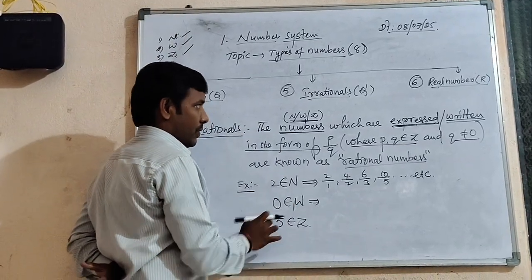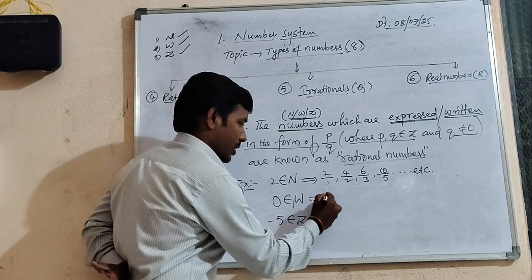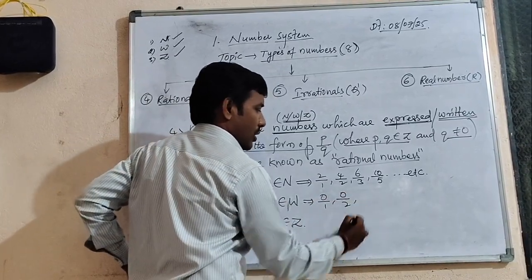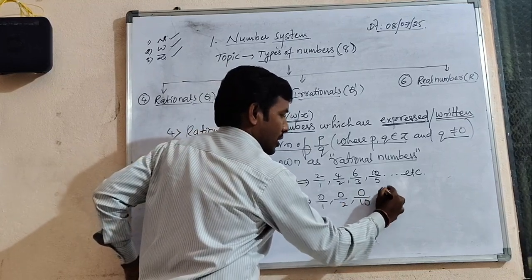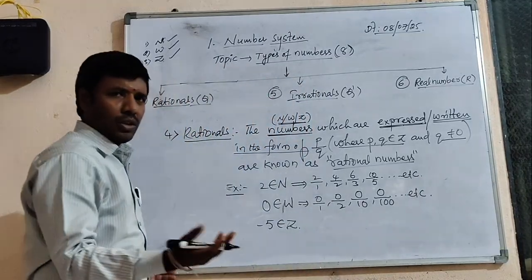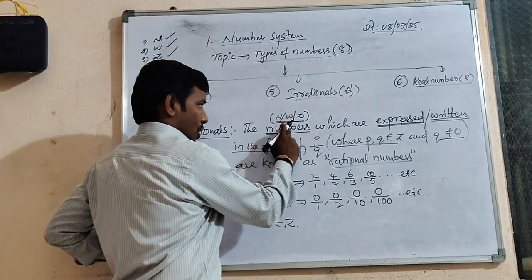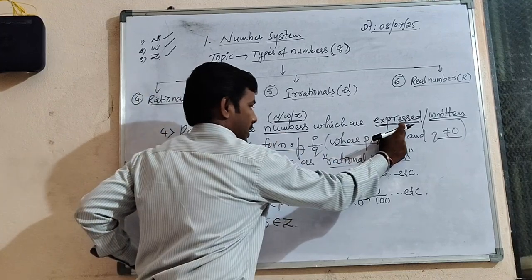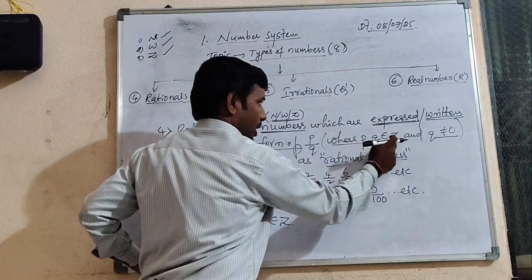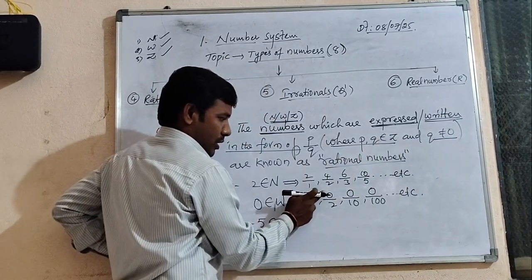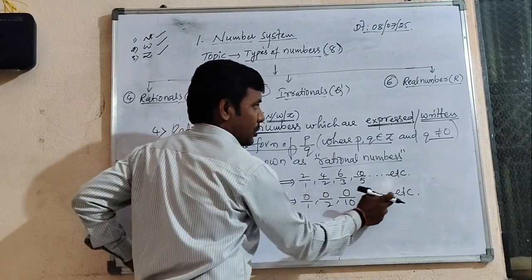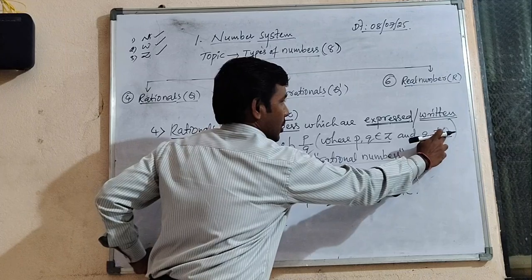Think about 0, which is part of whole numbers. Same: 0 by 1, 0 only. 0 by 2, 0 only. 0 by 10, 0 only. 0 by 100, 0 only. Like that we can write many. Here also it is the same thing. 0 is a whole number. We express it in the form of p by q under two conditions. p and q are integers: 0 and 1 are integers, 0 and 2, 0 and 10, 0 and 100 are also integers. And the denominator is not 0.